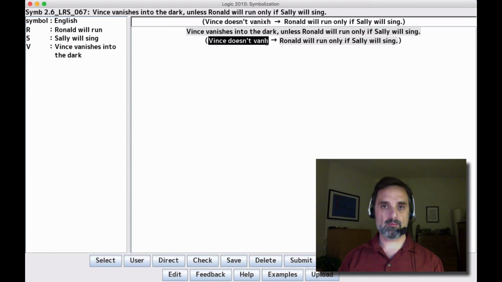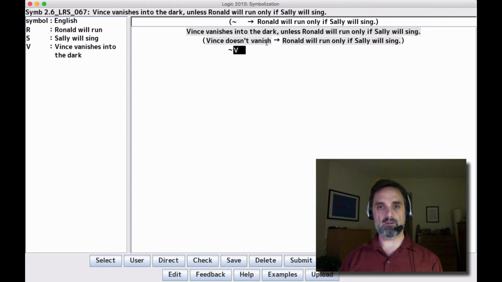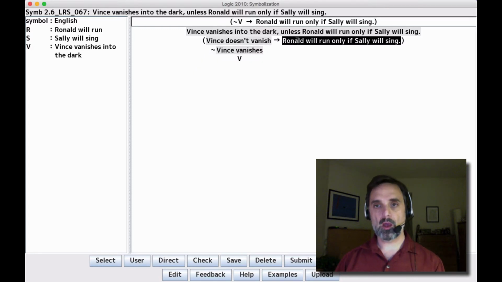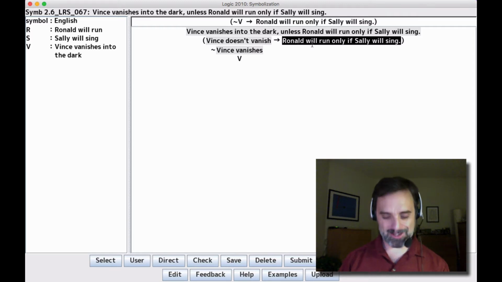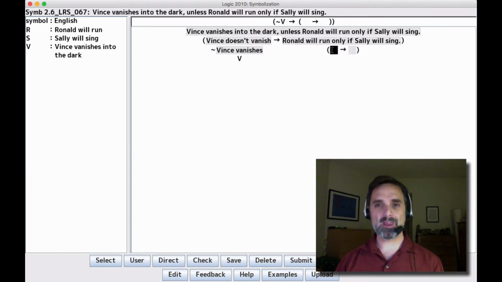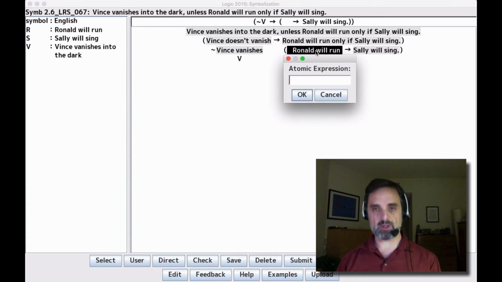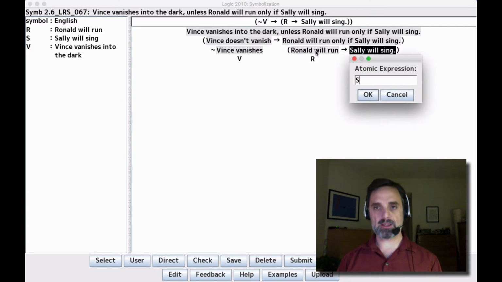Vince doesn't vanish is a negation of Vince vanishes, and that's V. Ronald will run only if Sally will sing is a conditional. Only if flags the consequent, so we put Sally will sing in the consequent, leaving Ronald will run for the antecedent. So that's R and S.